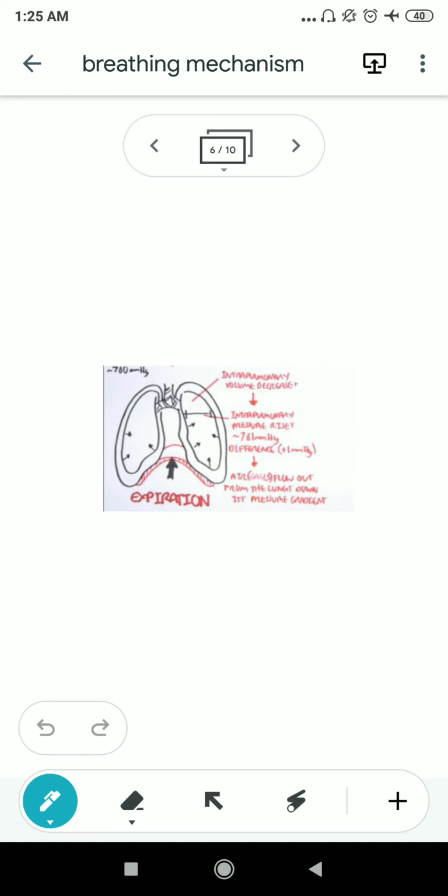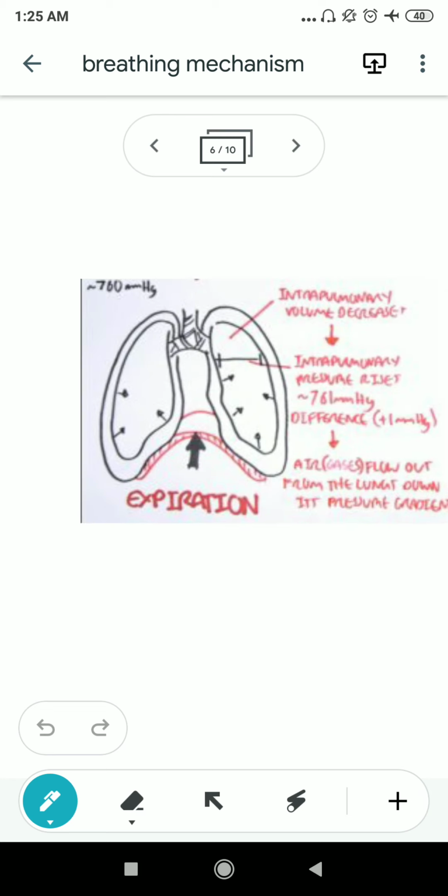What happened? The diaphragm became relaxed now, and whenever the diaphragm relaxes, it comes back to its own place. During inspiration it moves downward, but now it came back to its own position. This is the diaphragm. And the intercostal muscles also relax. Due to this, the rib cage now contracts. So what happened? The intrapulmonary volume will decrease.